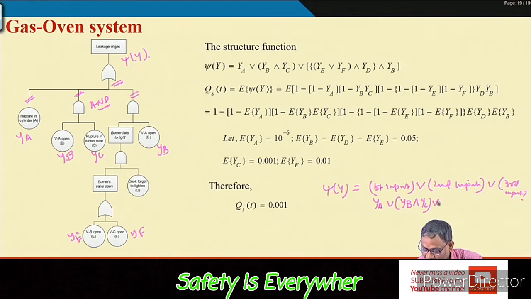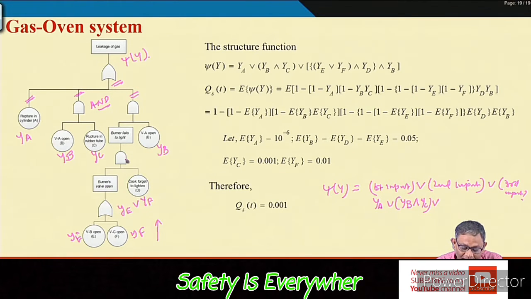Then again your union is there, but for the third input you see so many things are there. So for the third input, you start from the bottom, then here OR gate, so YE and YF, with the OR gate we can write YE union YF.